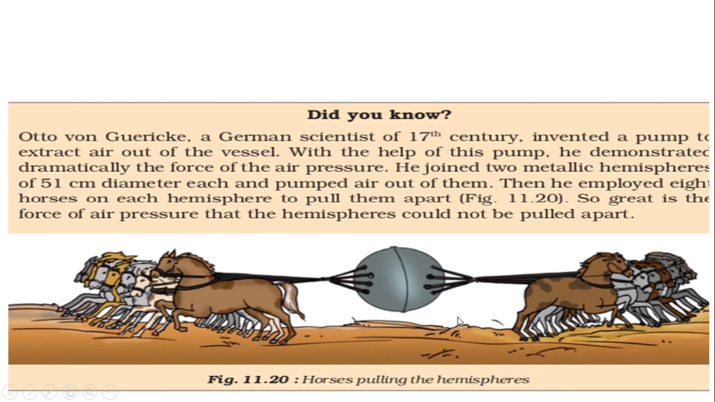This is a small experiment which was done by a German scientist. He took two hemispheres like this, and he took out all the air from them, and those have got attached like this, and he has attached two horses on both the sides, and the strength of the horses was not really enough to make these hemispheres move apart. So that is the strength of air pressure.